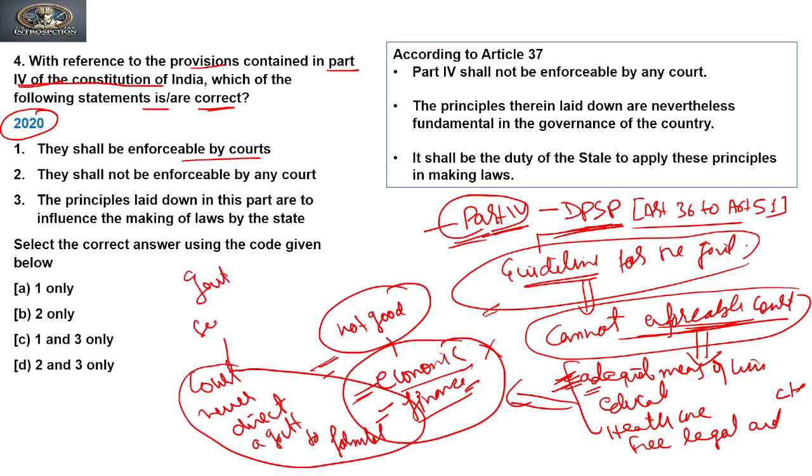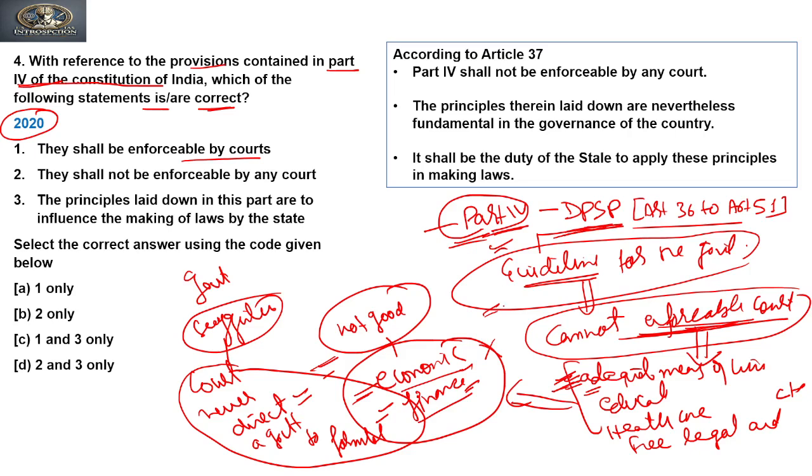They only give suggestions, because they are not in a position to direct, as this part four is not enforceable. So if some government does not come up with any scheme, no one can move to the court and ask the court to enforce them to make laws, or provide any laws, or amend this, or do certain things.